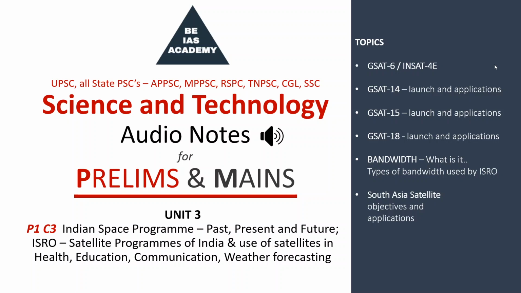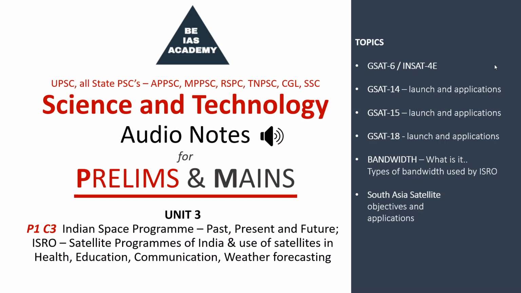Okay. So what are these transponders then? The electronic instruments on board the communication satellites which receive the uplink frequency from the ground, slightly modulate it, and later transmit it to the ground are called transponders.